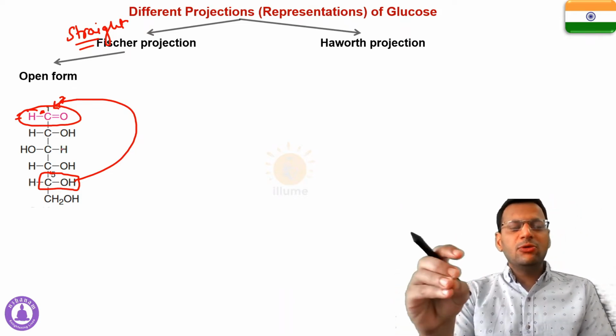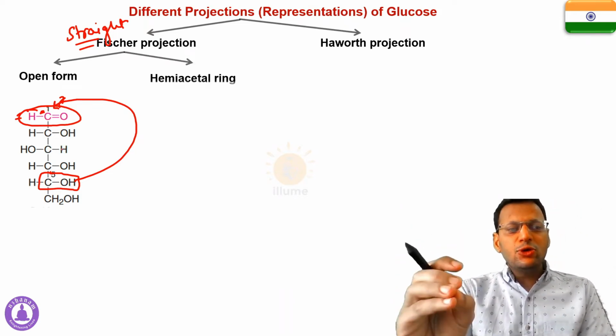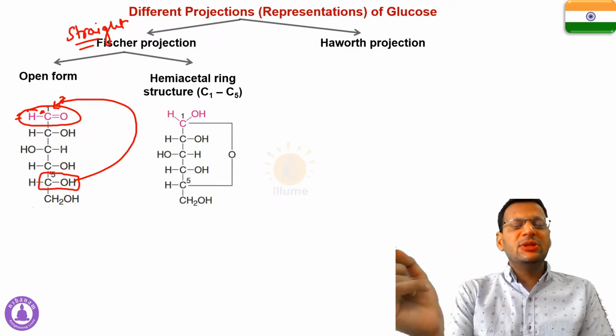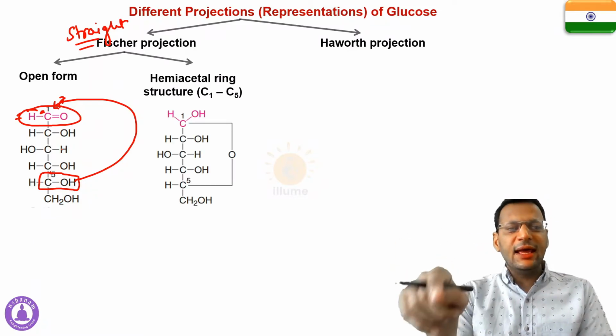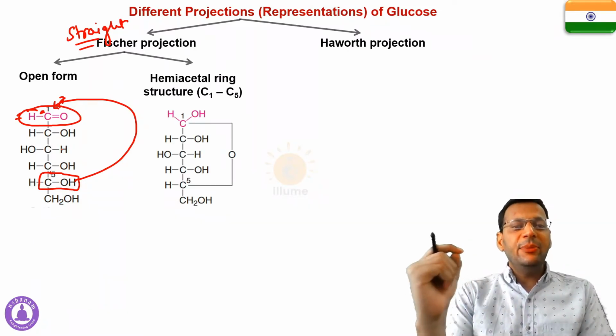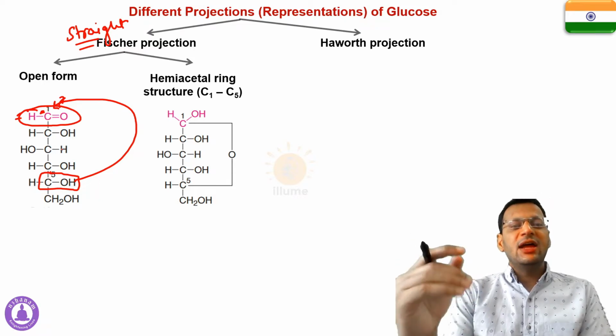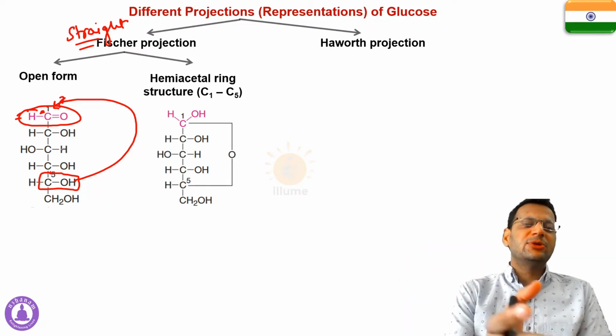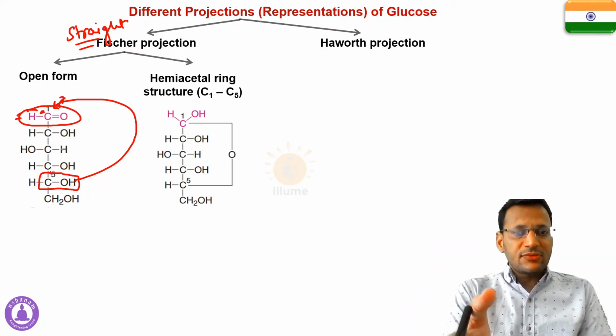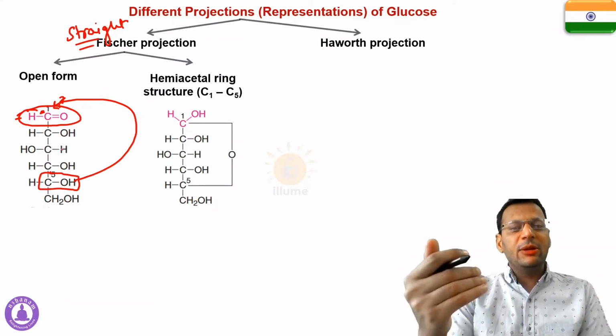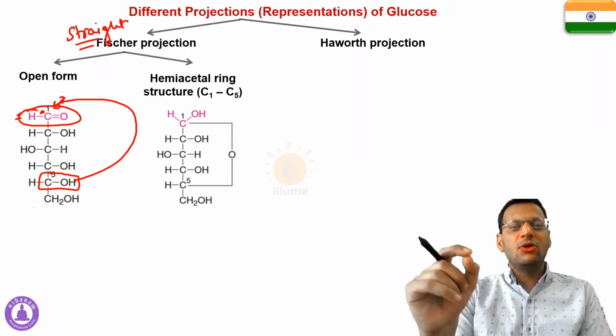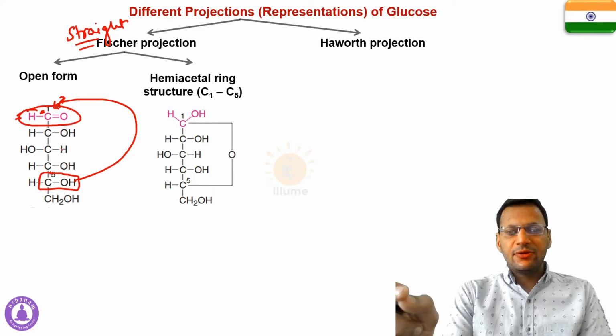So this happens in glucose also. The OH group present on the fifth carbon reacts with the aldehyde group, which forms a ring-like structure called a hemiacetal ring structure, and this is again a different kind of projection for glucose. This ring is formed between carbon number 1 and carbon number 5. This is called the hemiacetal ring structure.